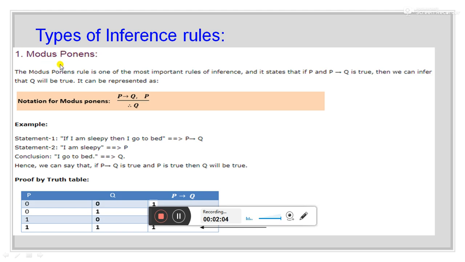First is modus ponens. The modus ponens rule is one of the most important rules of inference, and it states that if P and P tends to Q is true, then we can infer that Q will be true. For example, we have two statements, and the first statement is, if I am sleepy, then I go to bed, and this statement is represented using P tends to Q. Now I have a second statement, I am sleepy, which means that from these two statements I can conclude that I go to bed.